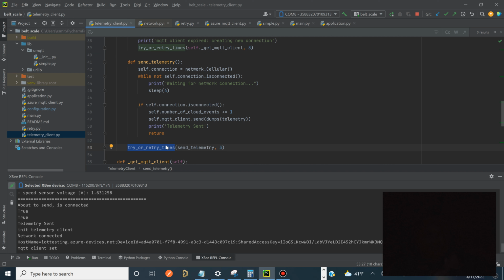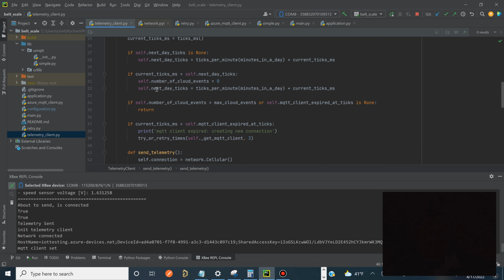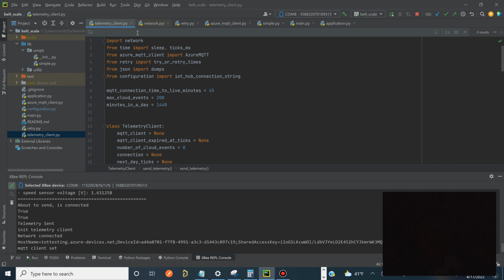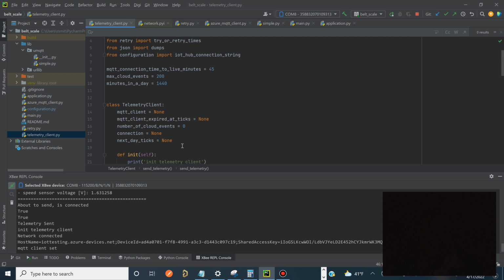Here's our good friend, the hack, the retry times. Basically, we're doing this self.mqtt_client.send. Let's go one layer deeper. This is a telemetry client, which is just handling throttling and sending of data.